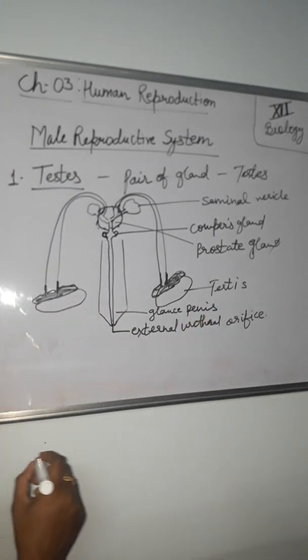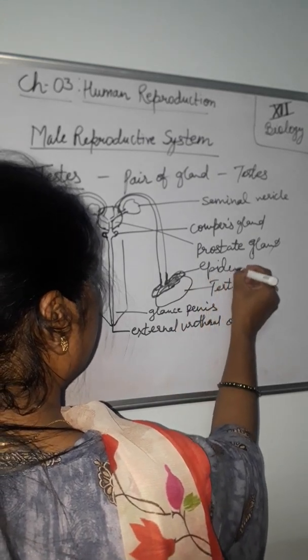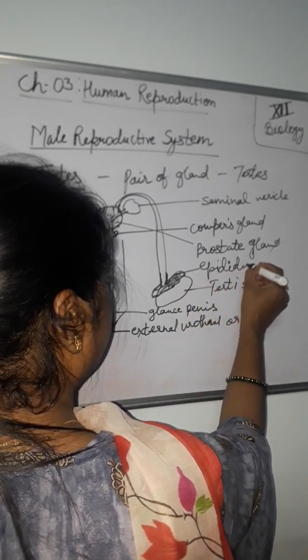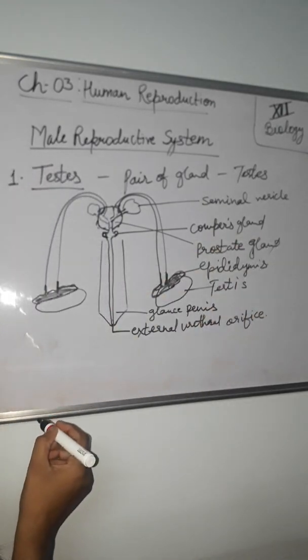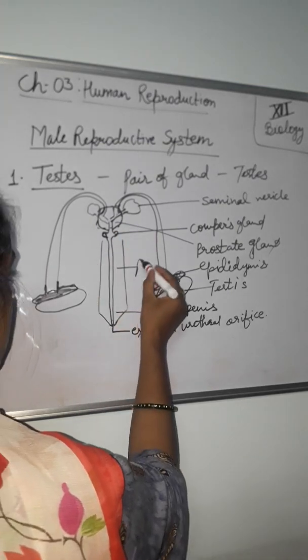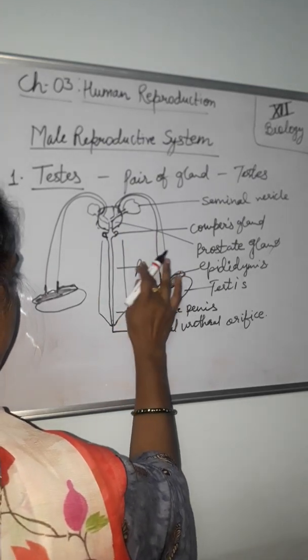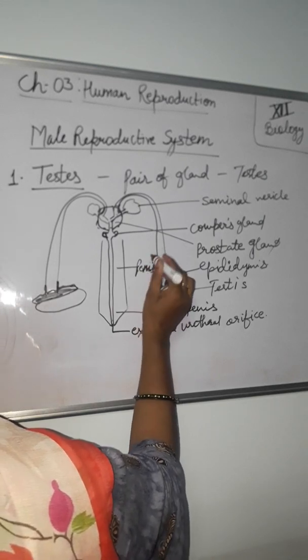And this is the testis, this is the black cover, this is the epididymis. And this one is the penis. Collectively this structure is the penis.